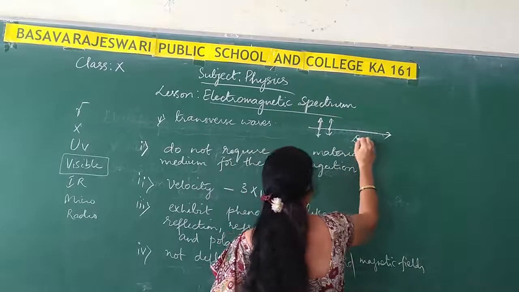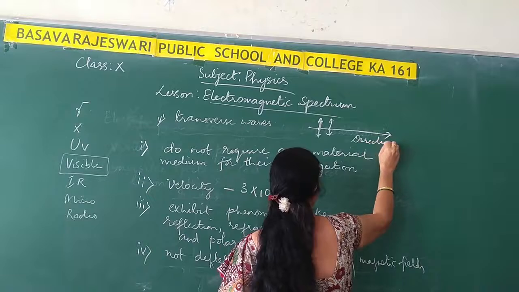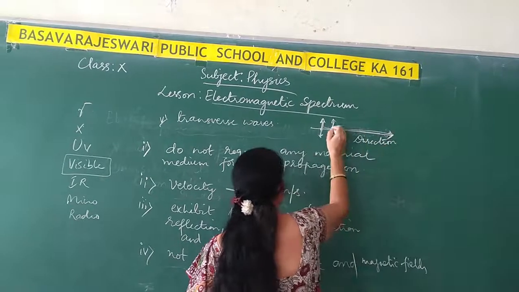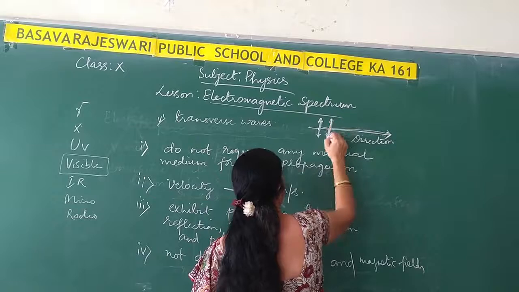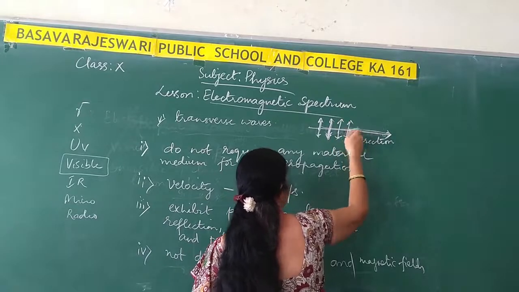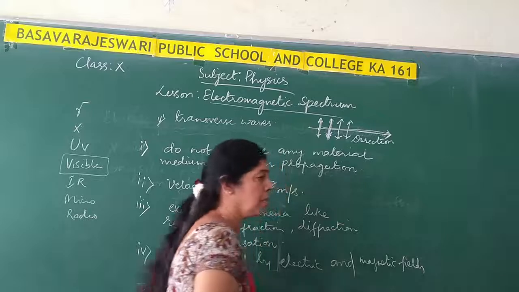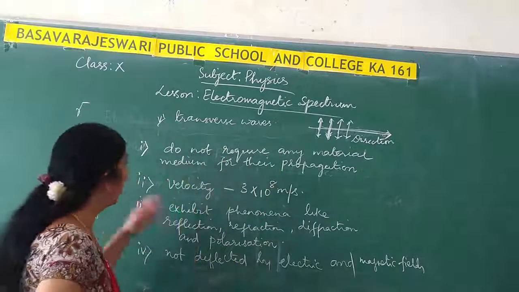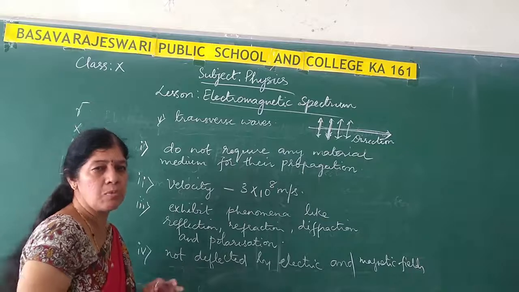Suppose in this direction the wave is traveling. The particles in the medium will be vibrating up and down, that is at right angles to the direction of propagation. Such waves are called transverse waves. And remember, all electromagnetic radiations are transverse waves.